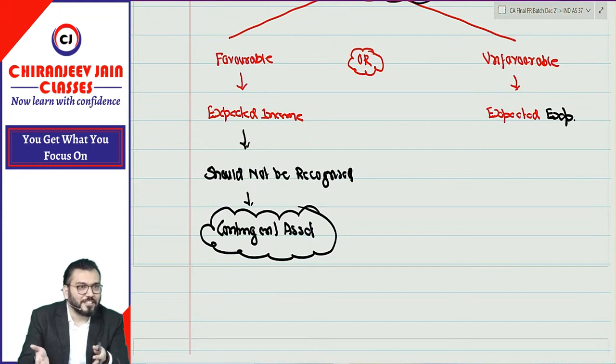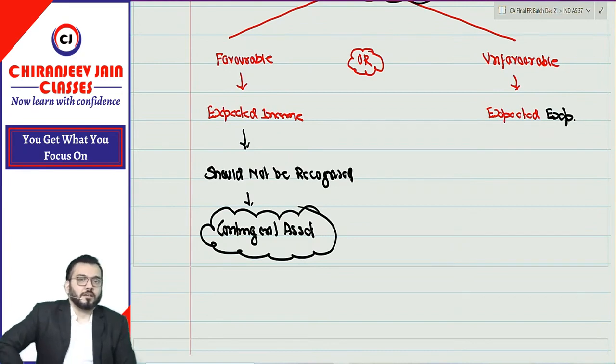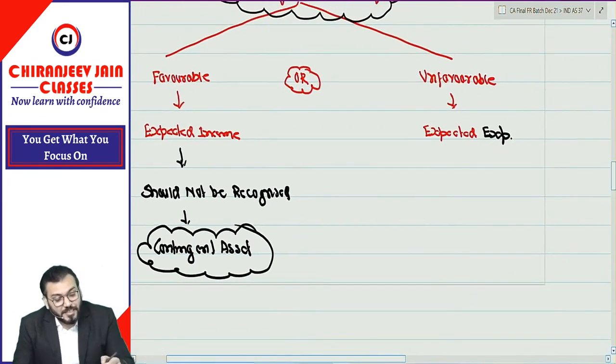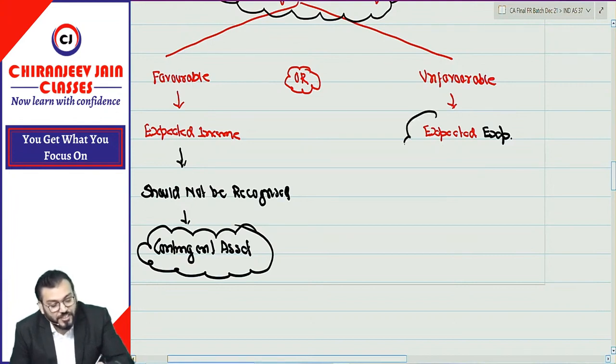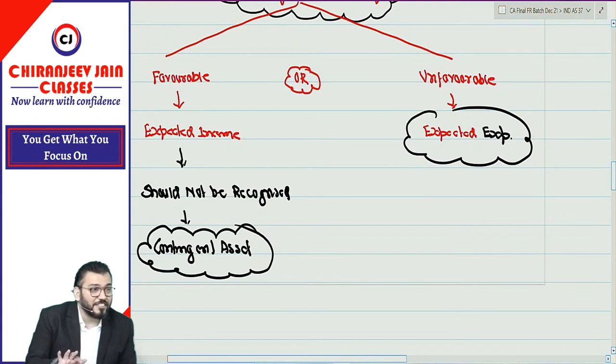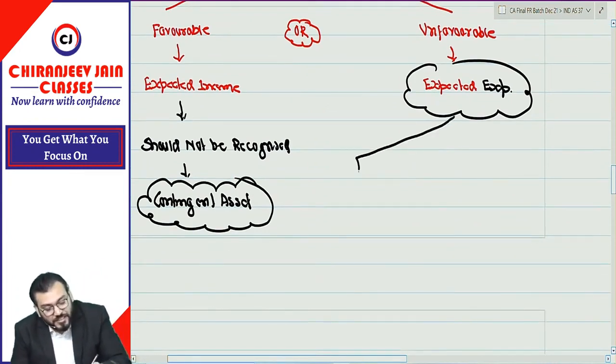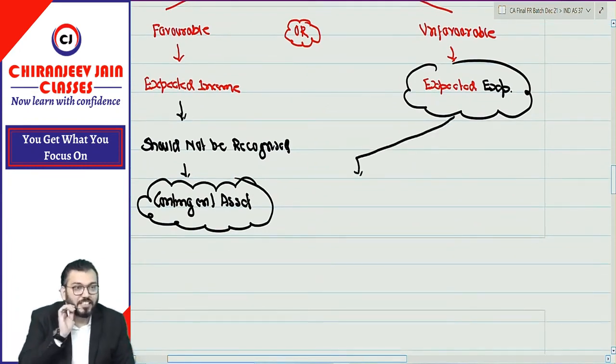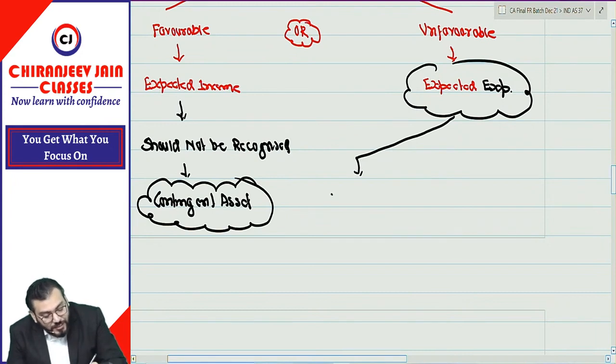Right now I am teaching you AS 29. I am not teaching you Ind AS 37. Till now I have not entered into CA Final. Understood? And if there is an unfavorable situation, an expected expense, then we should fulfill some conditions. The condition is that it should be probable.